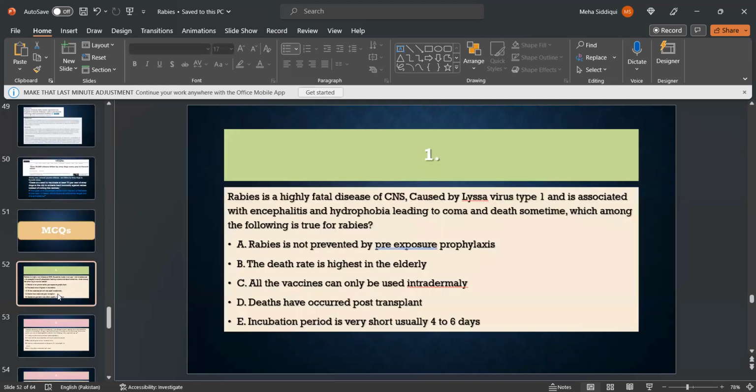Now, moving on to MCQs. MCQ number 1. Rabies is a highly fatal disease of the CNS caused by Lyssavirus type 1 and is associated with encephalitis and hydrophobia, sometimes leading to coma and death. Which among the following is true for rabies?